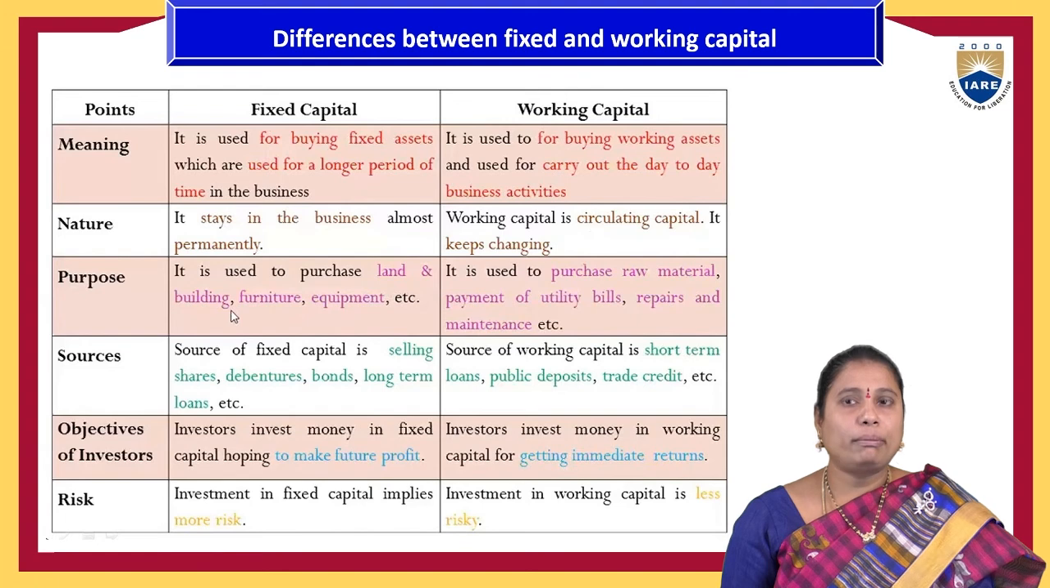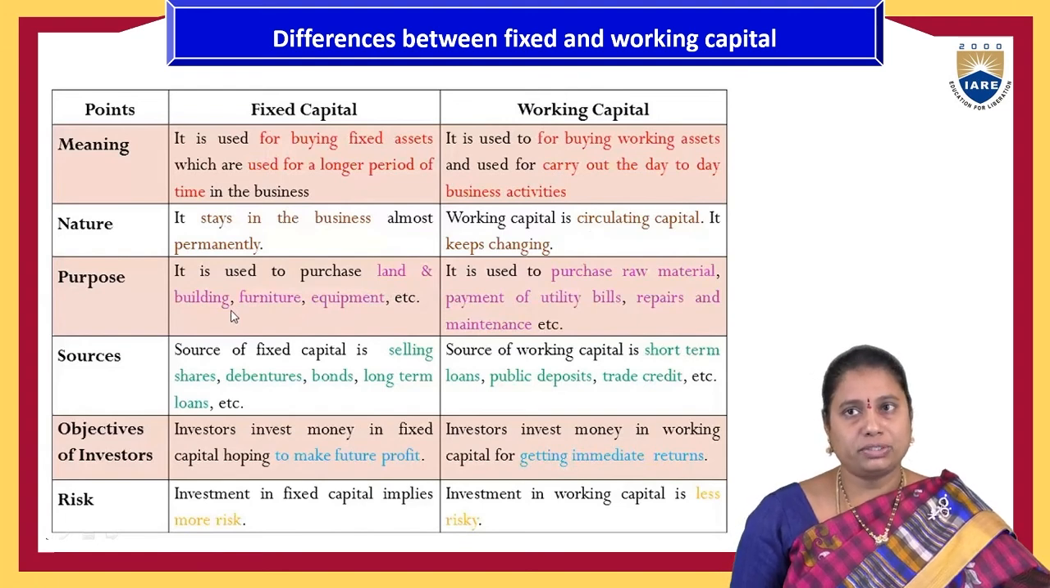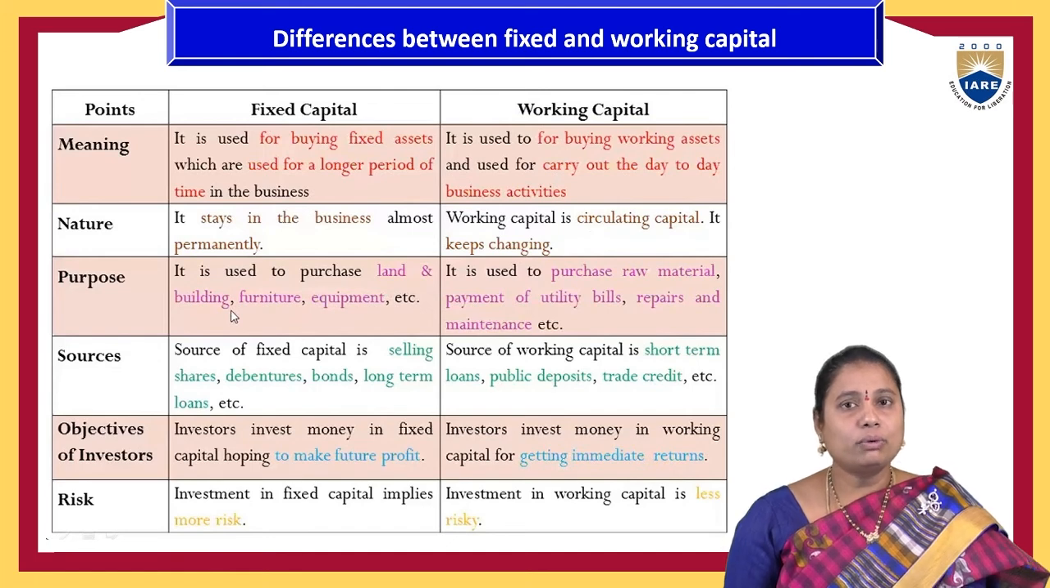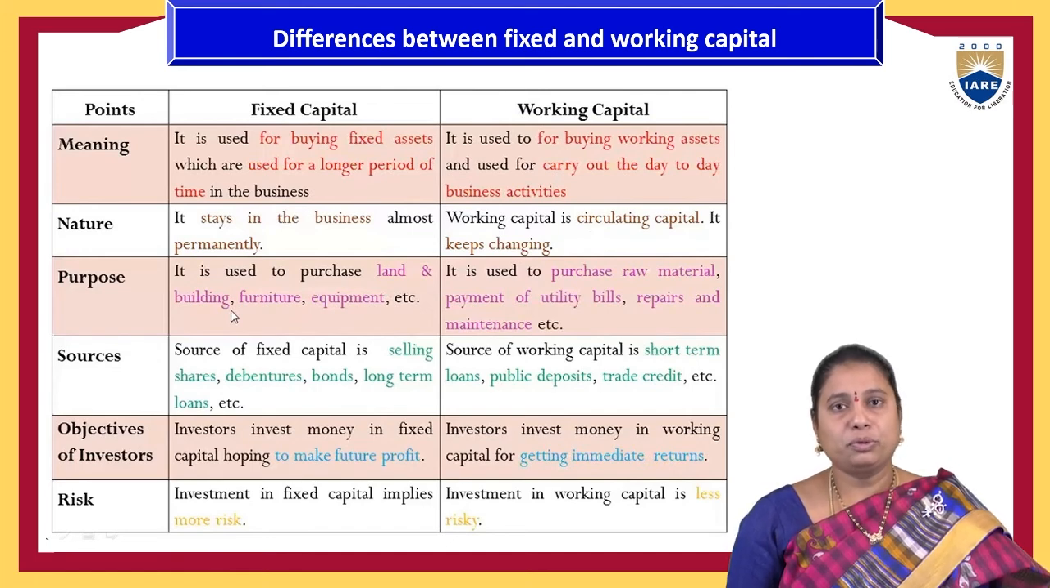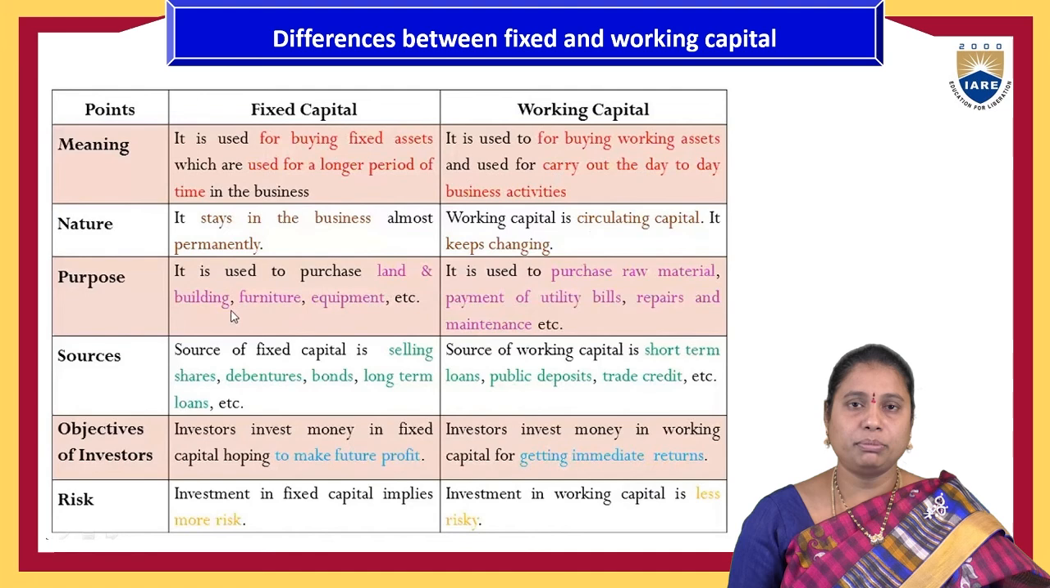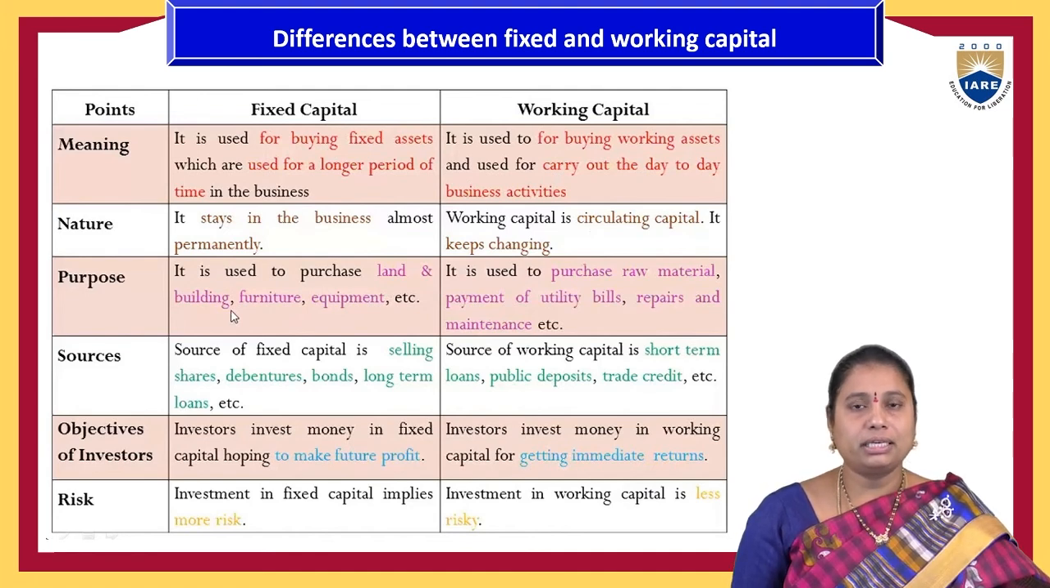requirement is to purchase raw materials, pay utility bills, repairs and maintenance, etc. And to acquire fixed capital, they have to approach equity shares, preference shares, debentures, retained earnings, etc. But for working capital, they can go for bank loans, public deposits, trade credits, bills receivable, etc. These can be used for acquiring working capital.